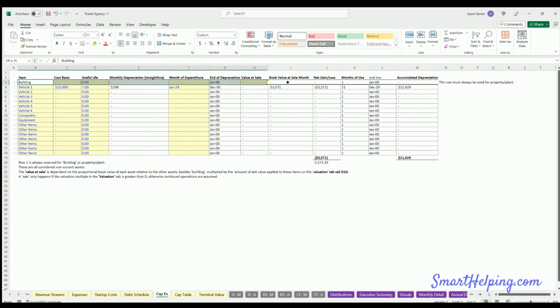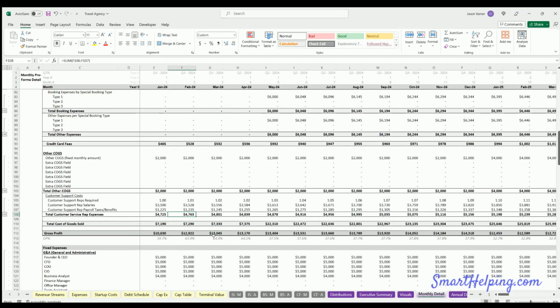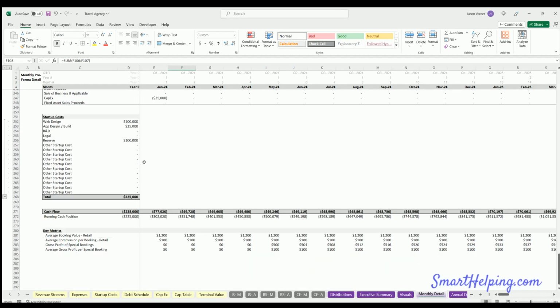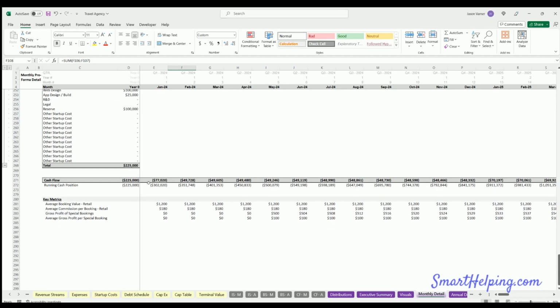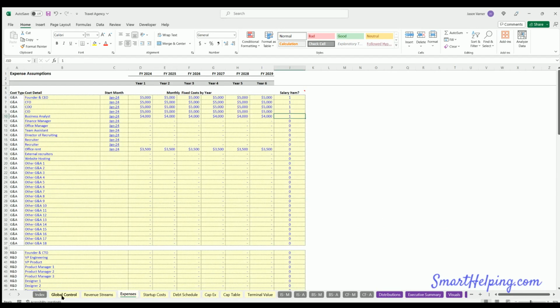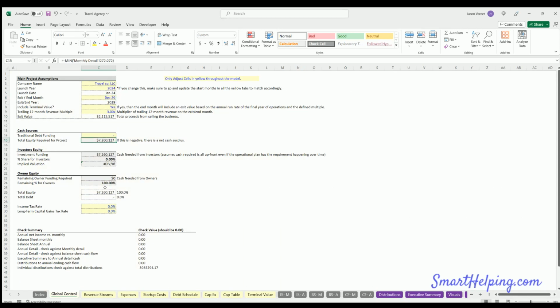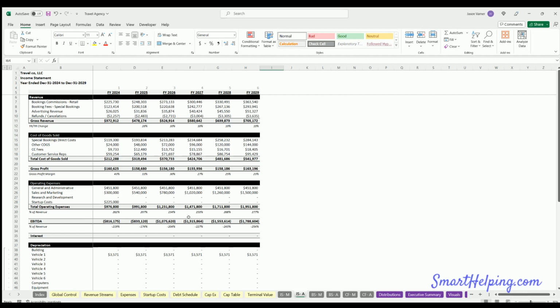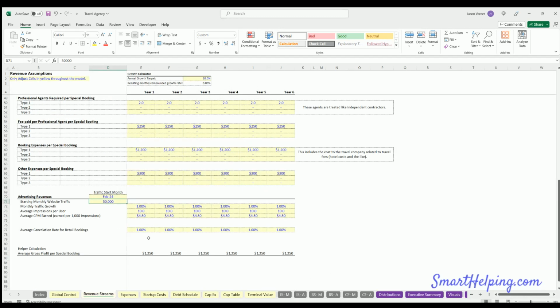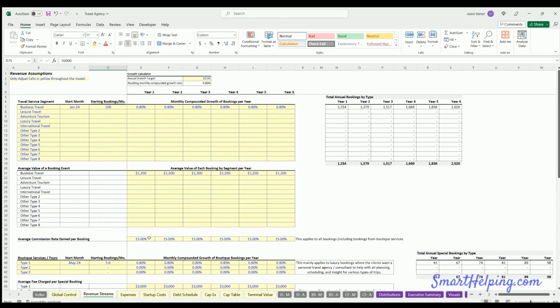Now, the first row I always leave for a building. So if you're going to buy a building, fine. You can put the cost basis here, useful life, the month of purchase, and value at sale. Now, any debt related to covering these expenses that you don't want to pay out equity for, because right now our case is saying we need $7 million in equity. And that's probably because we're not even profitable. I'll have to check the assumptions. But let's see here. Yes, our EBITDA is negative. Let's adjust some of these assumptions. Let's say maybe we start with 500 bookings a month.